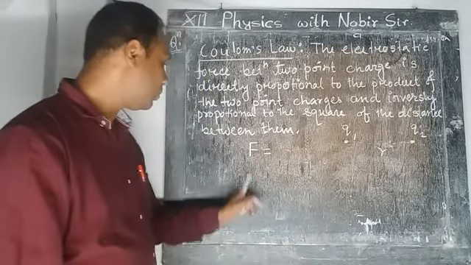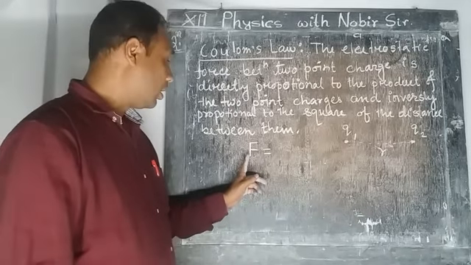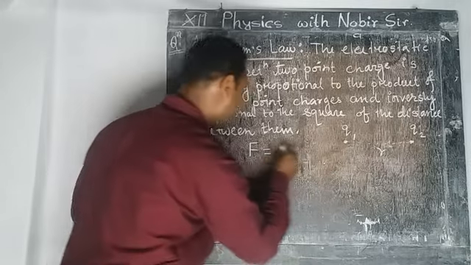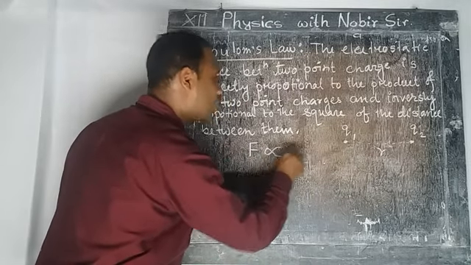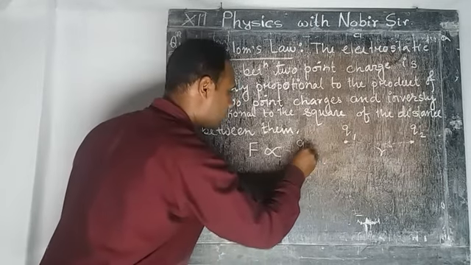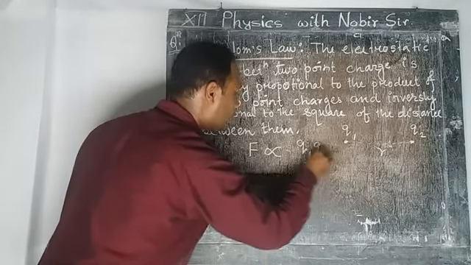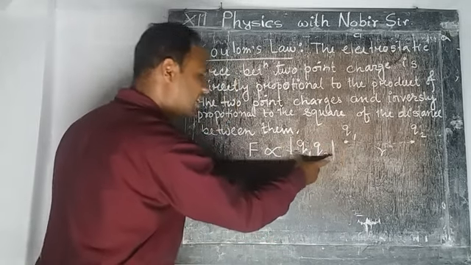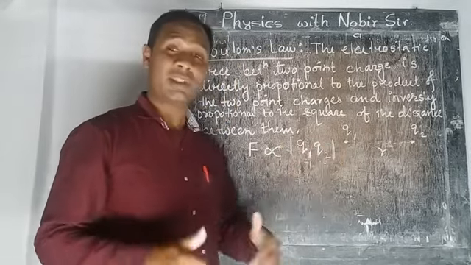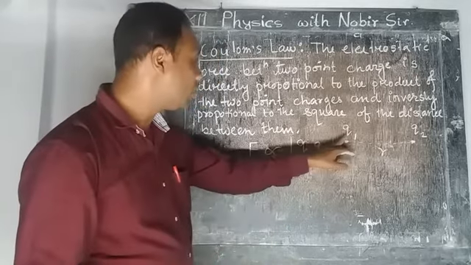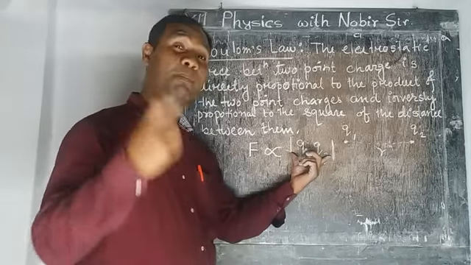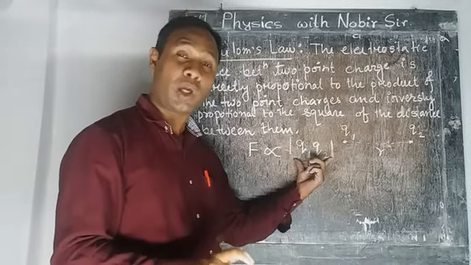From Coulomb's law, the force between these two charges is directly proportional to the product of the two charges q1 and q2. This is the magnitude, the modulus, so it indicates the magnitude only. Suppose q1 is positive and q2 is negative, so the product will be negative, but we just take the positive part. This is the magnitude of q1 q2.